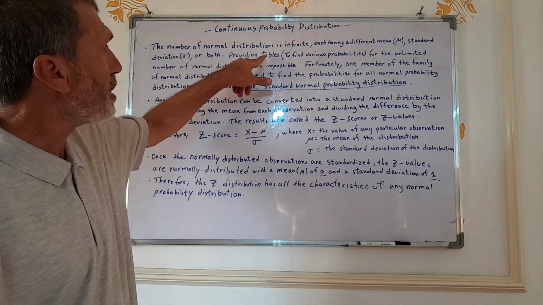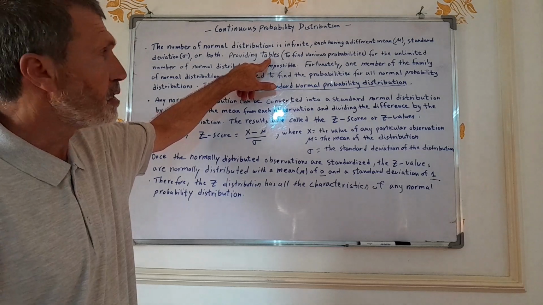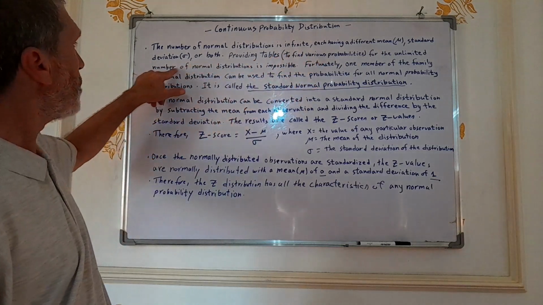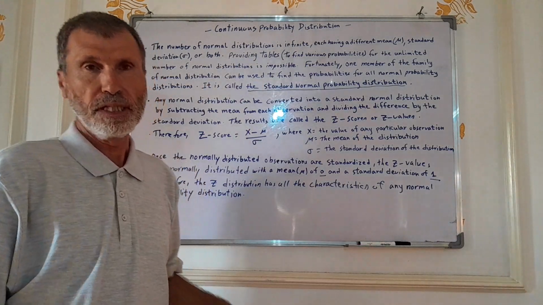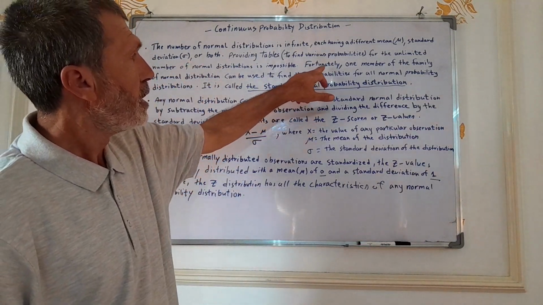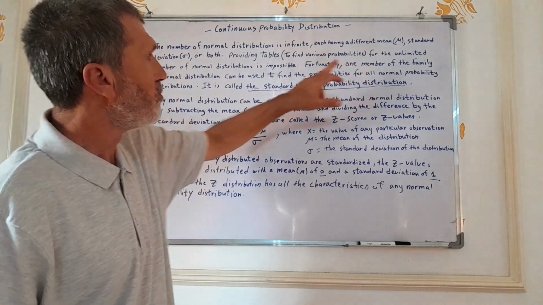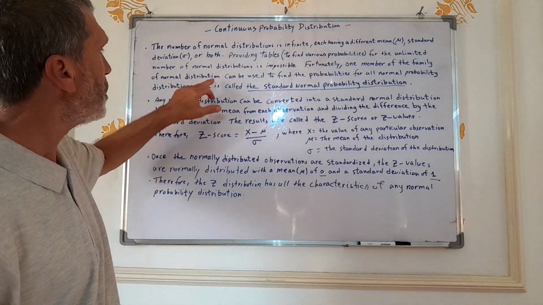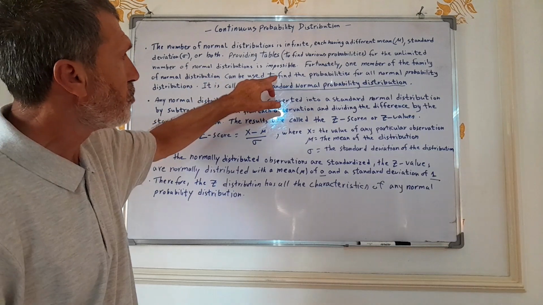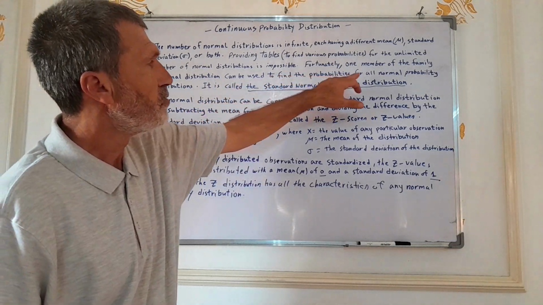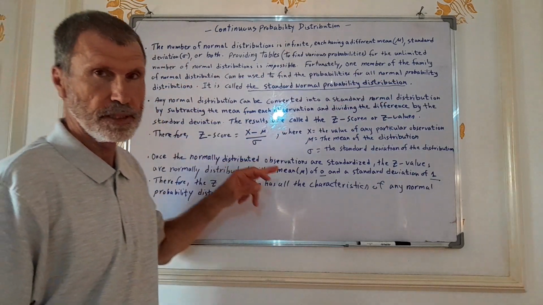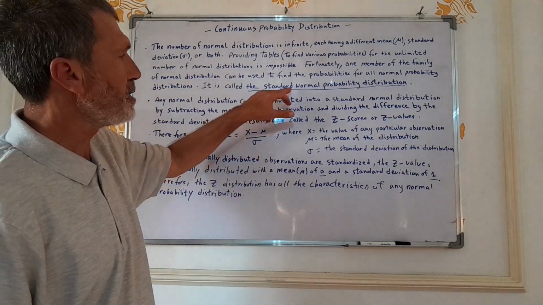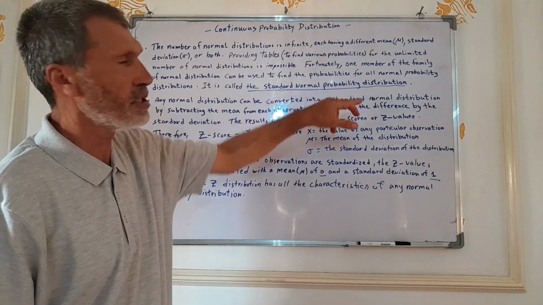Therefore, providing tables to find probabilities for the unlimited number of normal distributions is almost impossible. Therefore, one member of the family of normal distributions can be used to find the probabilities for all normal probability distributions. It is called the standard normal probability distribution.